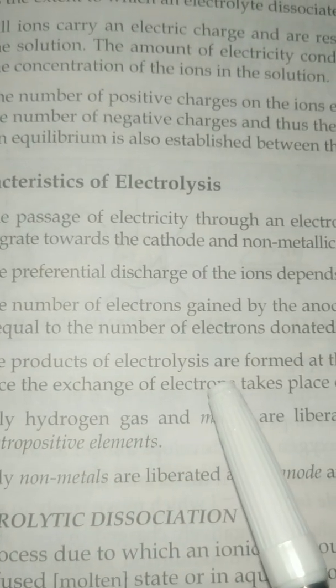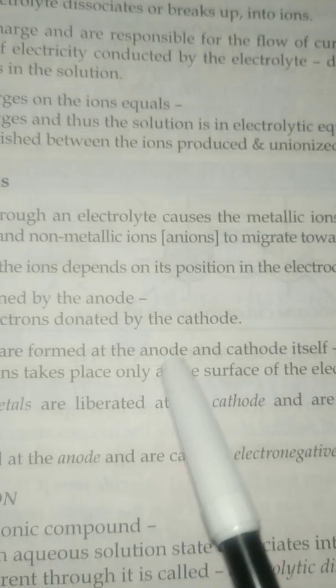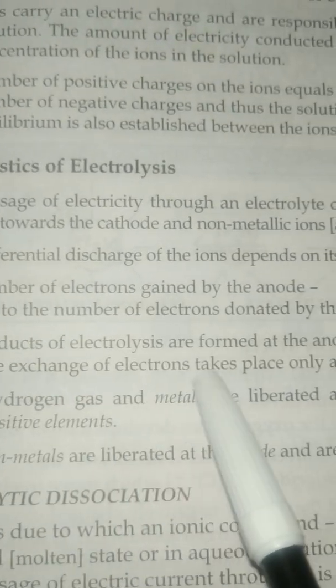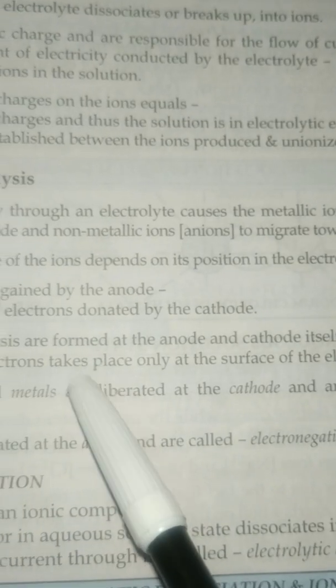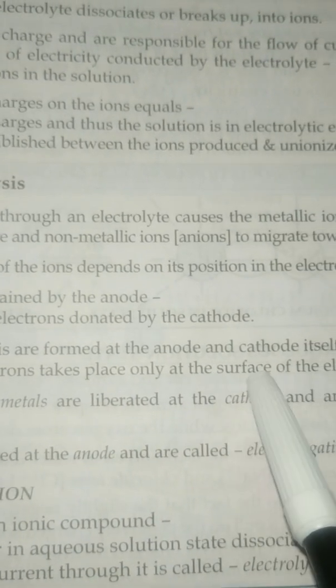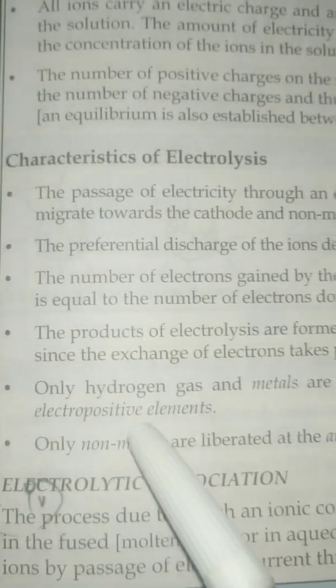Now the products of electrolysis are formed at the anode and the cathode itself. So the product we will get at the anode and the cathode, since the exchange of electrons takes place only at the surface of the electrodes, whether it is the cathode or anode.